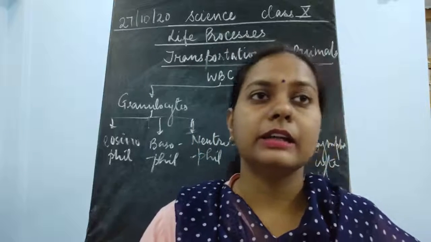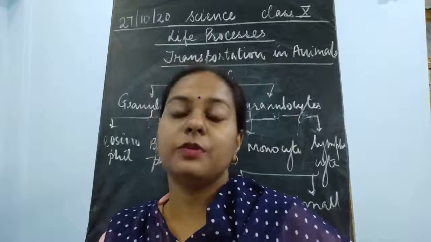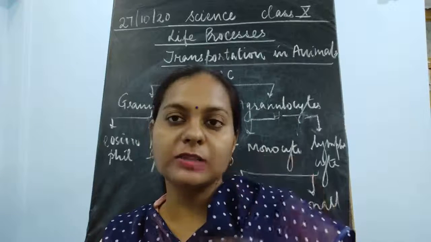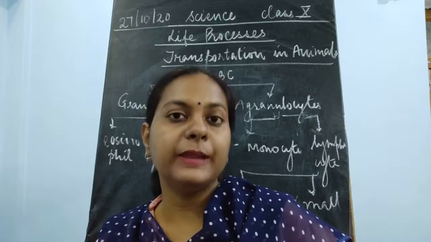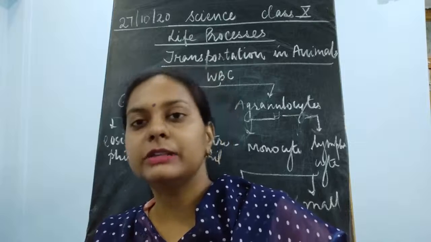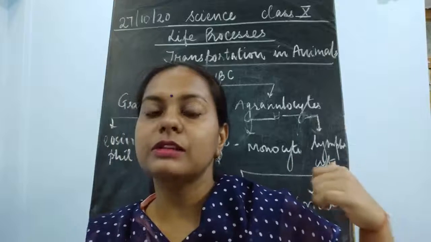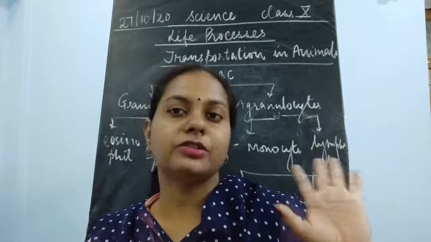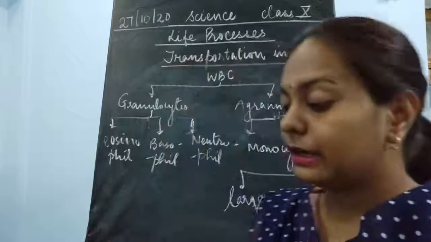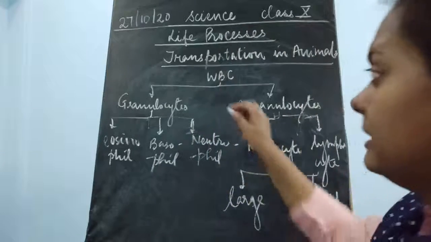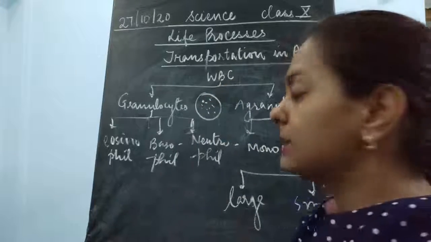See children, nowadays there are certain products in the market, for example your face wash and toothpaste, which include small particles present inside. Okay, so these are the granules. They're very similar to that, but here we are talking about WBCs and RBCs. The granules are microscopic. We are not able to see them, but under the microscope we are able to see these granules. Now if the WBCs include granules, they are known as granulocytes.